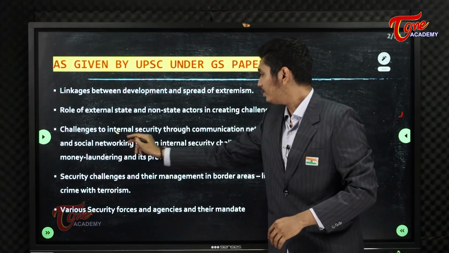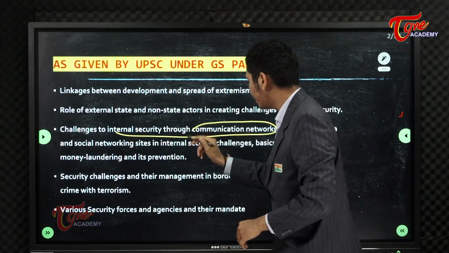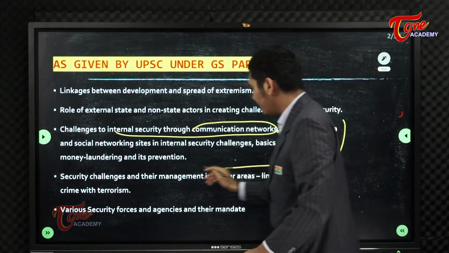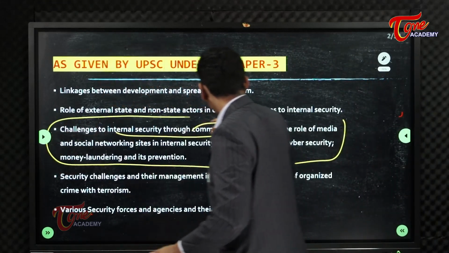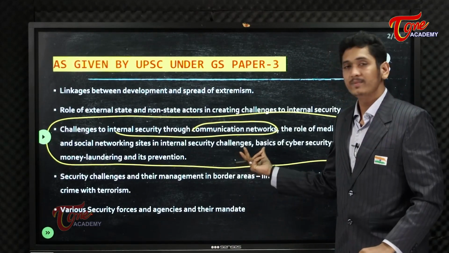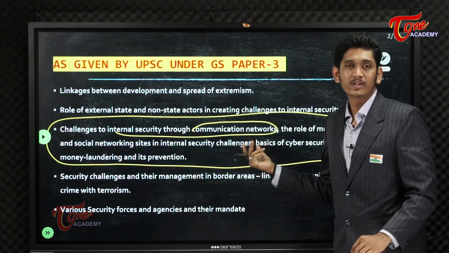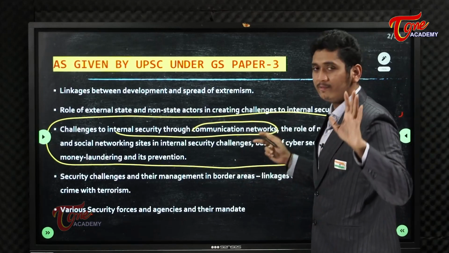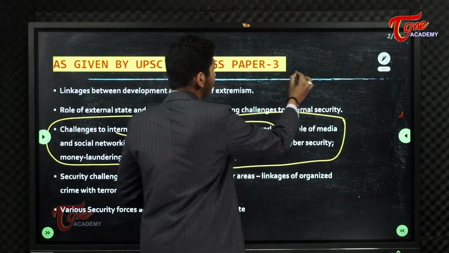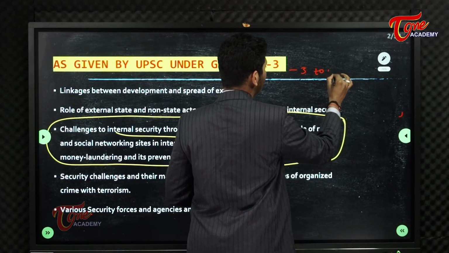Next, challenges to internal security through communication networks. This is the largest chapter in the whole syllabus, and the most important part, and more questions will come from this part. On average, for internal security you will get 3 questions, sometimes 4, so 3 to 4 questions.